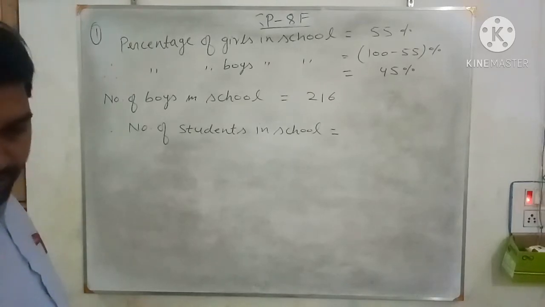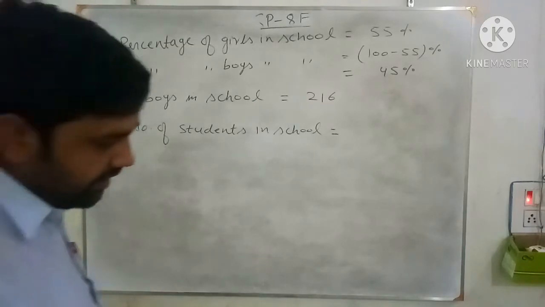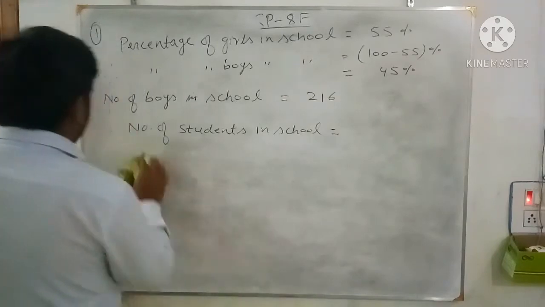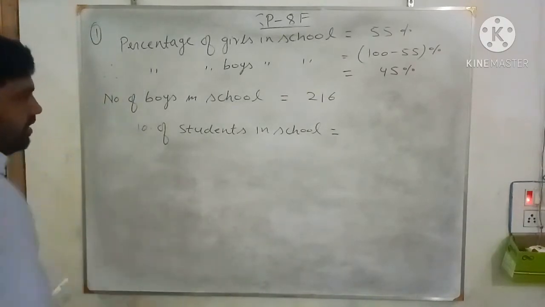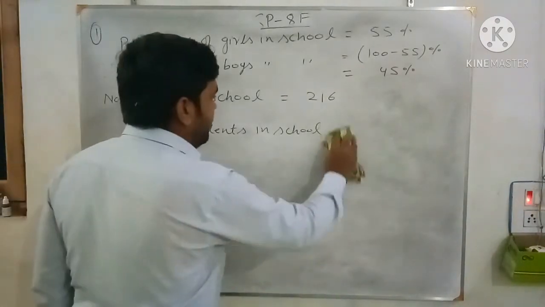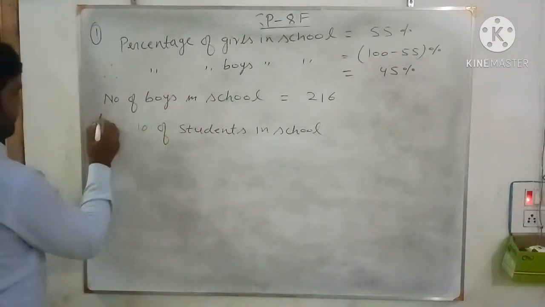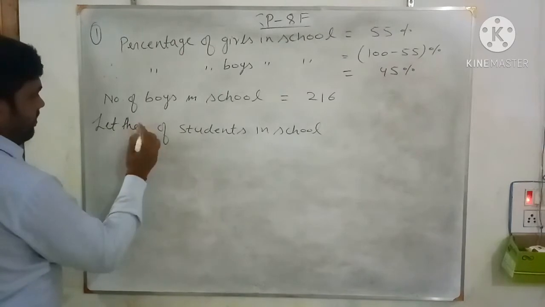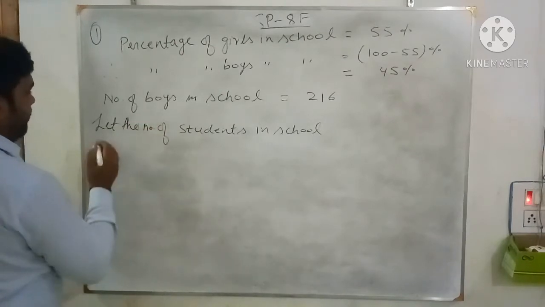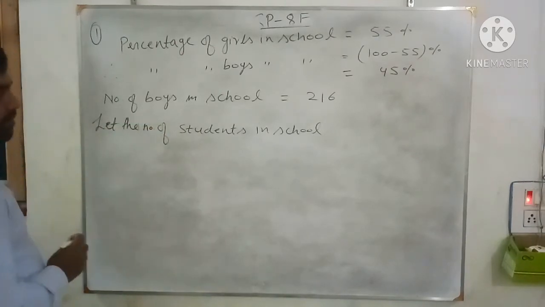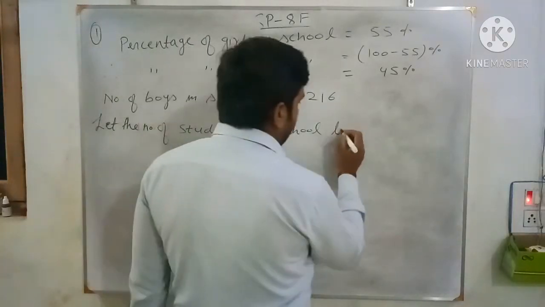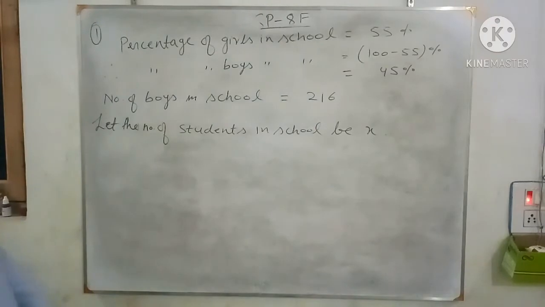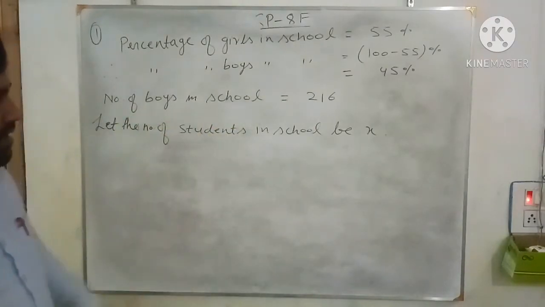In the place of the number of students we can take it as: let the number of students in the school be x. Let the number of students in the school be x. So we'll make the equation on the number of boys in the school because that is given.